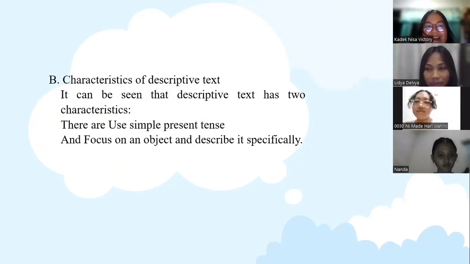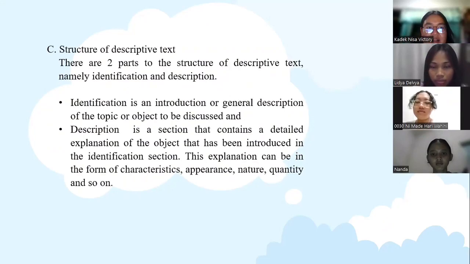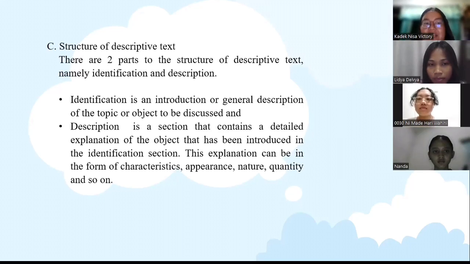And the characteristics of descriptive text: it can be seen that descriptive text has two characteristics, that it uses simple present tense and focuses on an object and describes it specifically. And the last, the structure of descriptive text. There are two parts to the structure of descriptive text, namely identification and description.